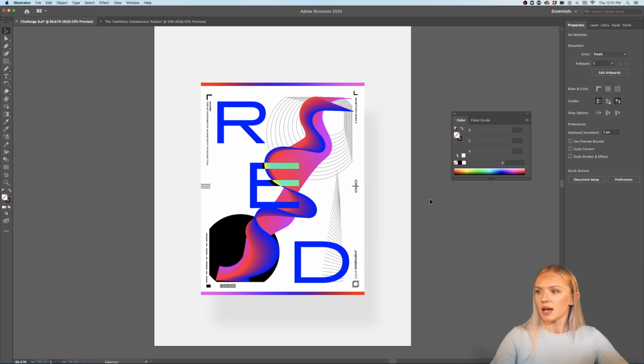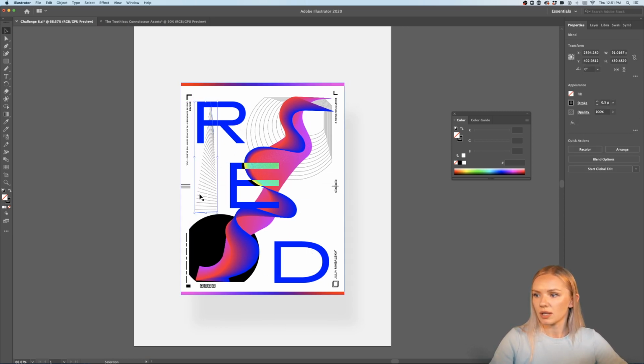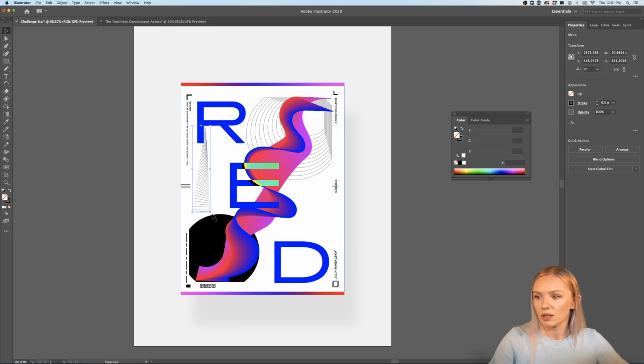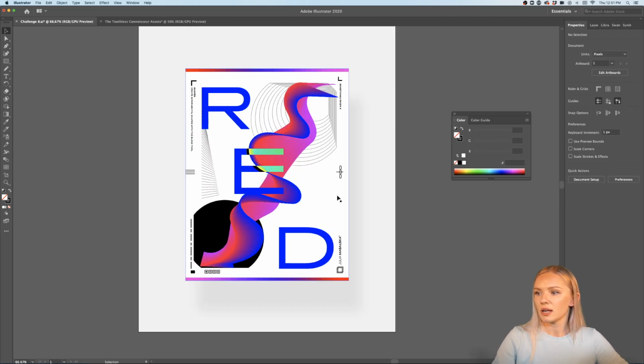And actually, you know what, I feel like on this side there is a lot going on, so let me try and push this one to the left side. It is kind of big. I'm just going to make it a little smaller. Whoops. See, this is the reason why I was locking the objects, because you can randomly just pull any object and create something like that. All right, my friends, and this is going to be my poster for today.